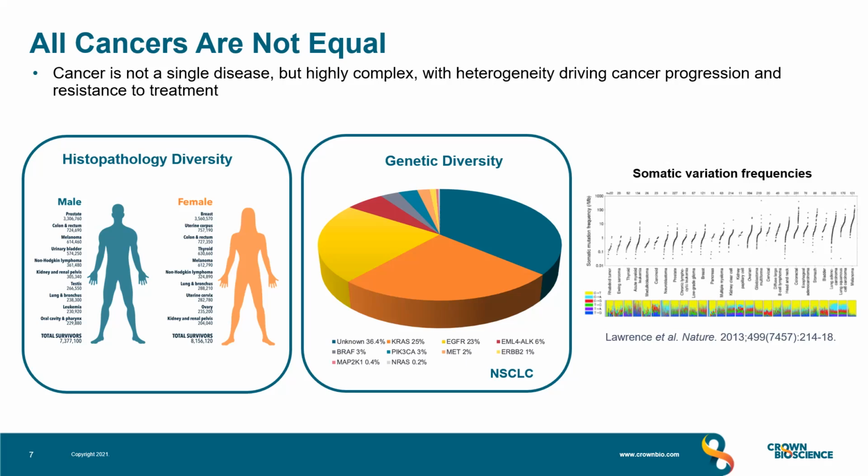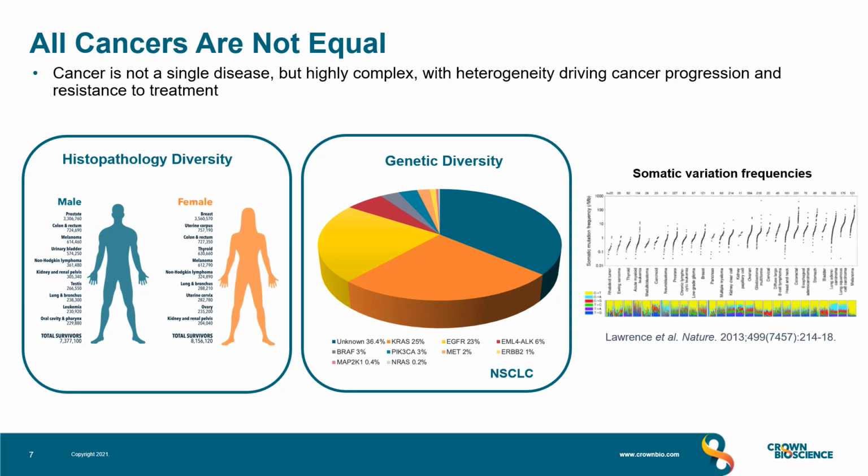Cancers like melanoma and non-small cell lung cancer, which have high somatic variations induced by carcinogens such as tobacco smoke and UV light, benefit from checkpoint inhibitors, and these are on the right-hand side of this graph. This is because of that high mutational load, and as well as other cancer types which have high DNA mismatch repair or microsatellite instability, making them more visible to the immune system once those brakes are released.